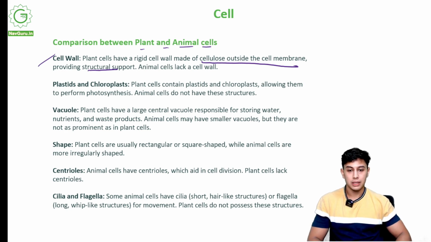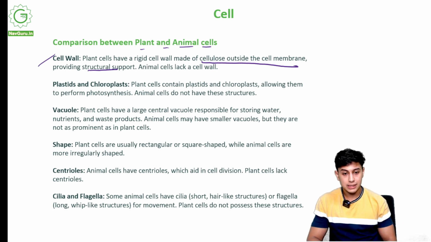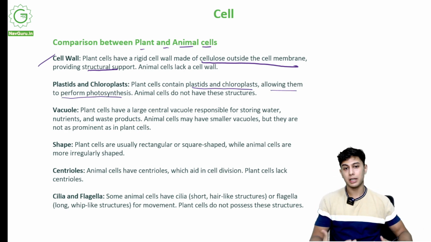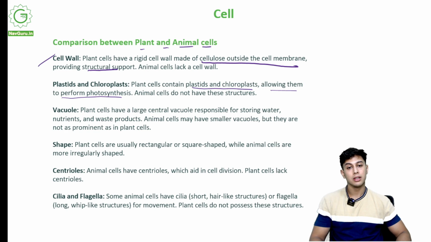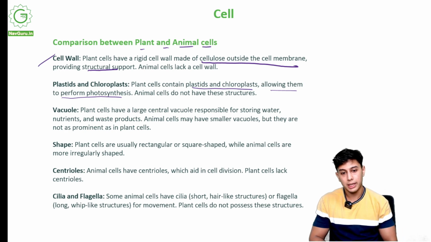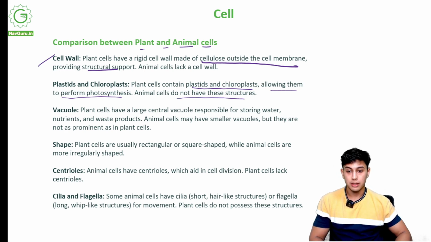Plastids and chloroplasts. Plant cells contain plastids, chloroplasts, allowing them to perform photosynthesis. Animal cells cannot perform photosynthesis. I cannot have chlorophyll and make food out of it. I do not have plastids. Animals do not have plastids. Humans do not have plastids. So animals lack plastids and chloroplasts.